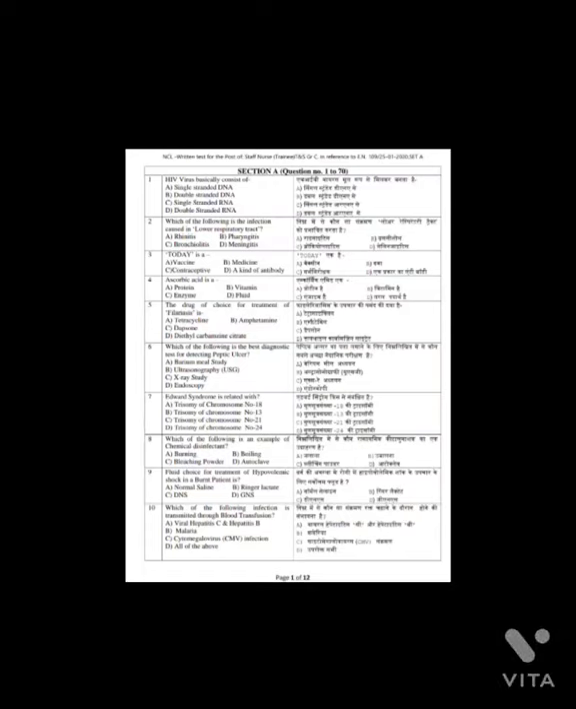Question number 1. HIV virus basically consists of, and the answer is option C, single-stranded RNA. Question number 2. Which of the following is the infection caused in lower respiratory tract? Answer is bronchiolitis. Question number 3. The answer is option C, contraceptive.